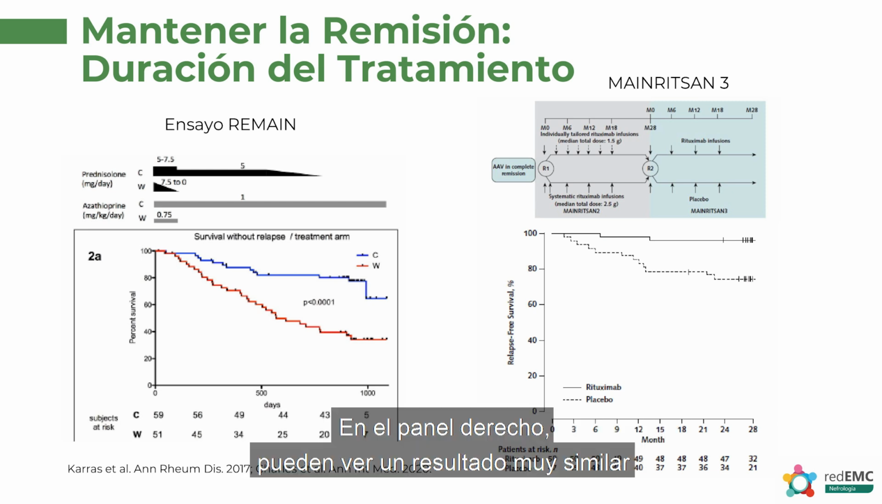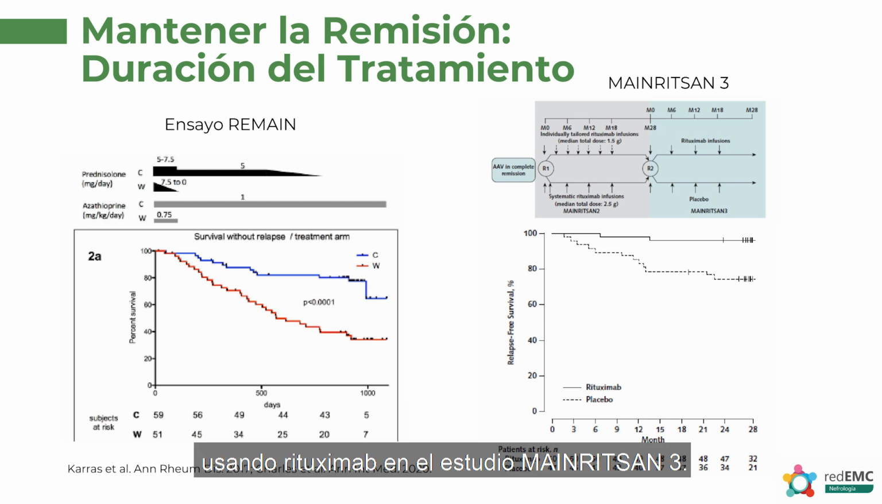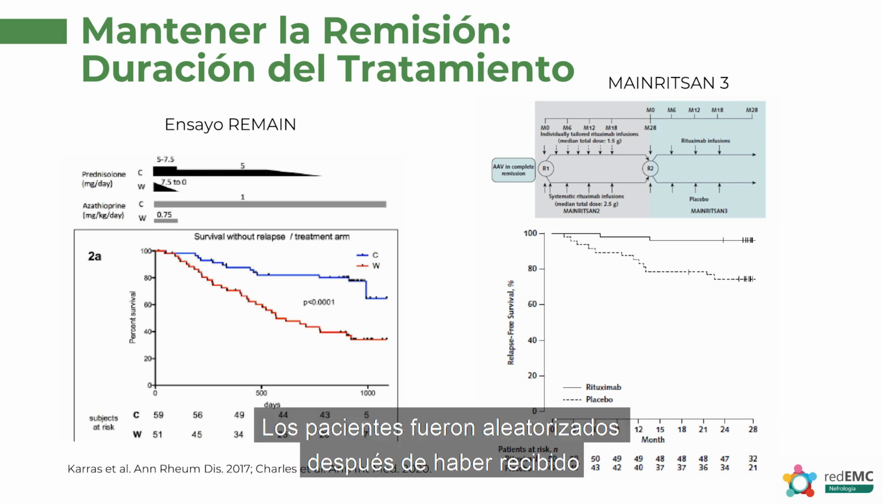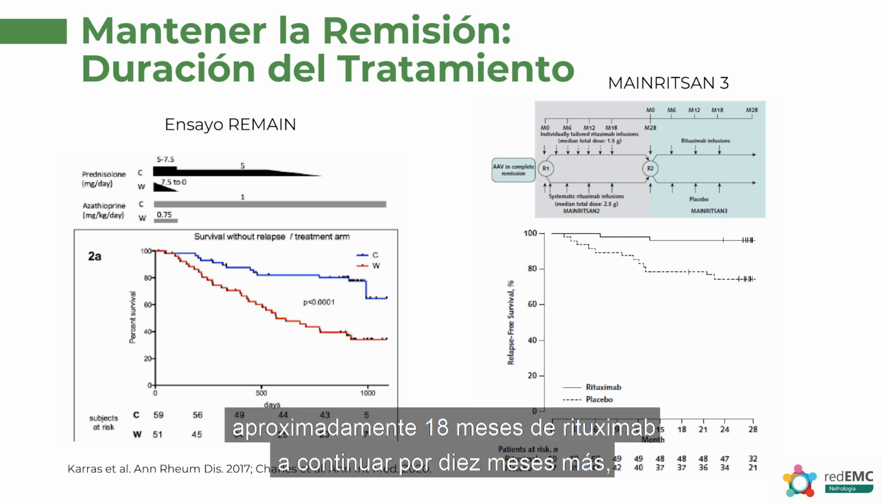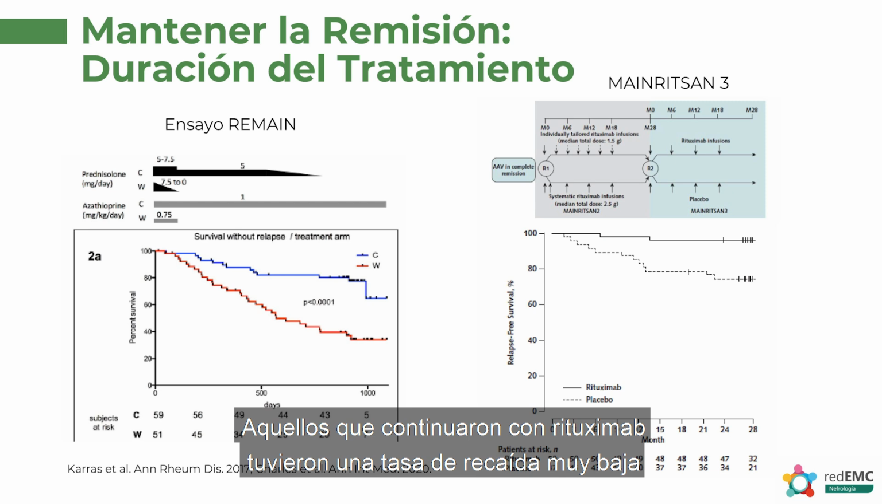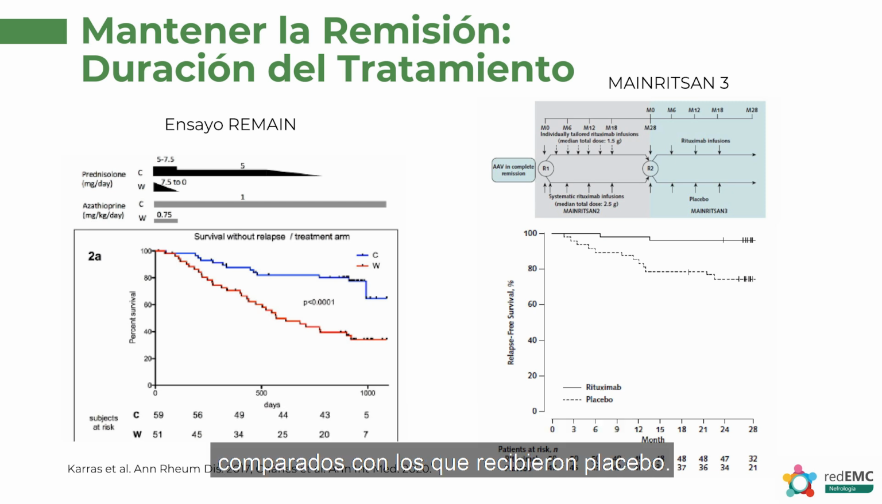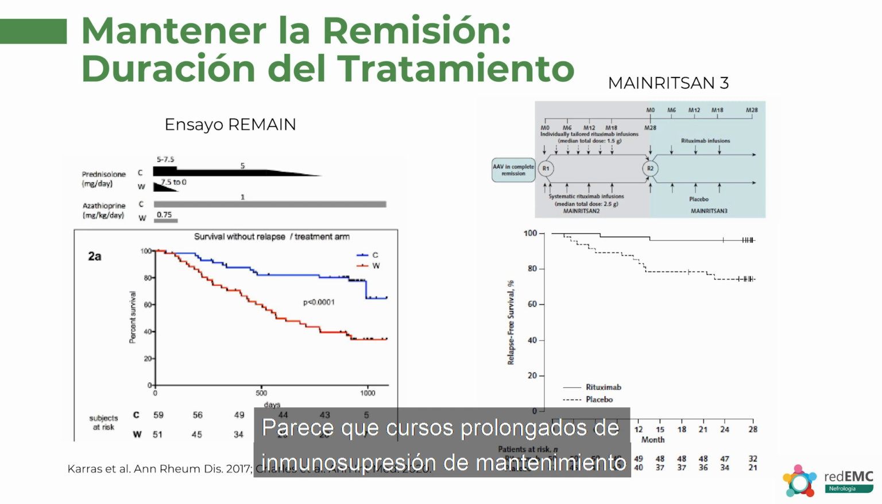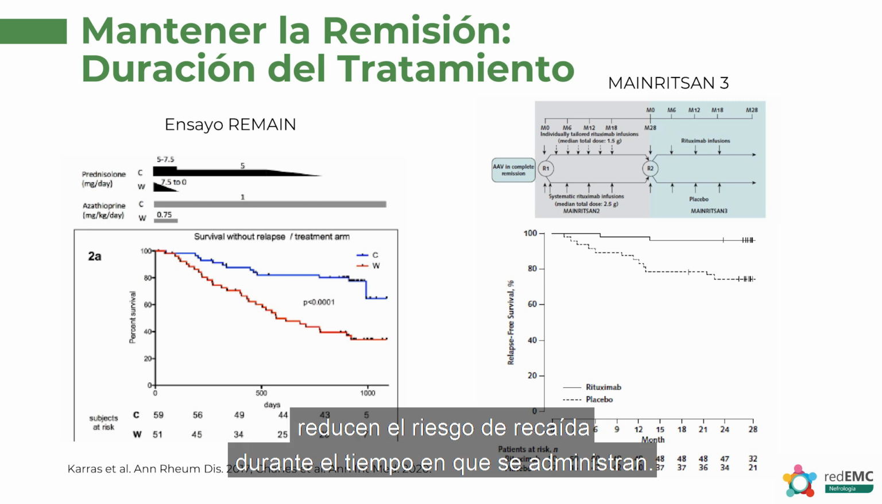On the right-hand panel, you can see a very similar result with using rituximab. In patients in MAINRITSAN 3, they were randomized after having already received about 18 months of rituximab to carrying on for another 10 months or to having a placebo infusion instead. And those who continued to receive rituximab had a very low relapse rate compared to those who went on to placebo. And so it does seem that giving longer courses of maintenance immunosuppression reduces the risk of relapse for the period that it's given.